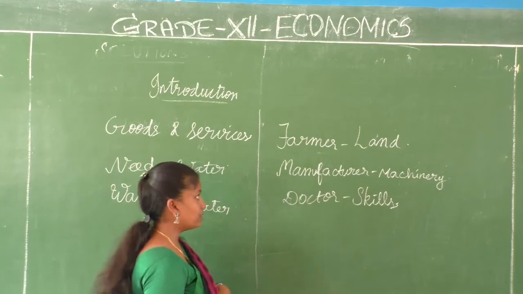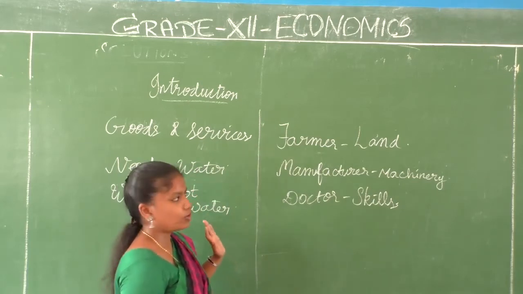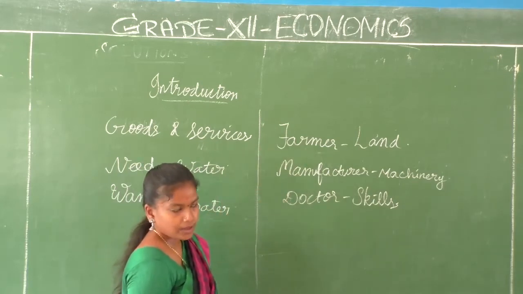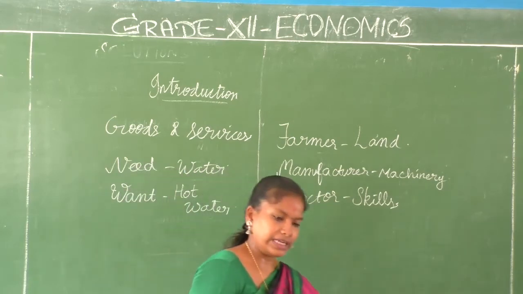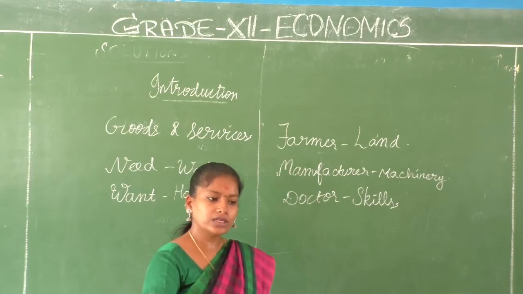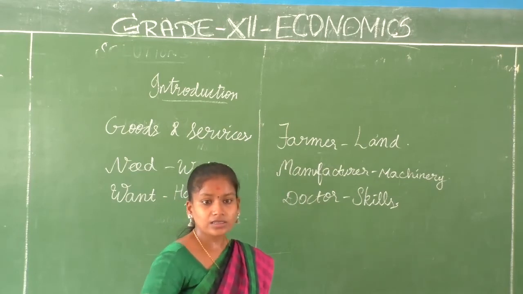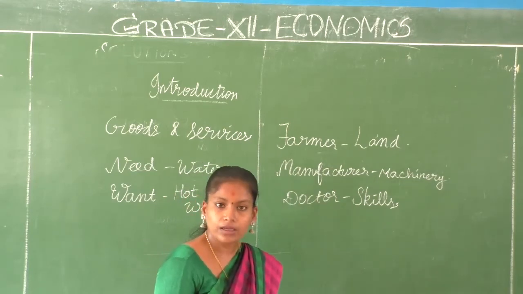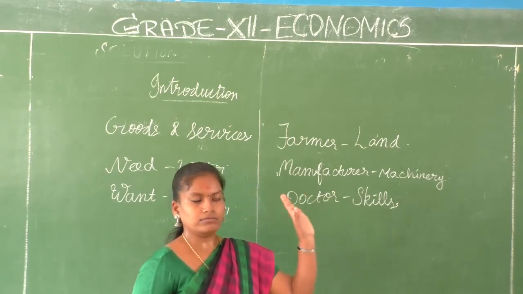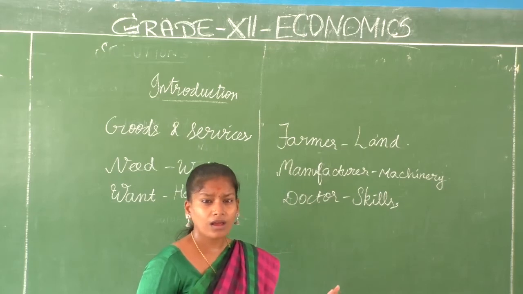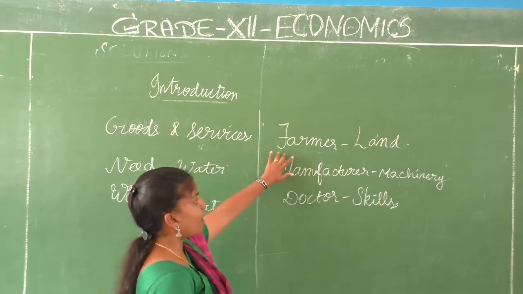Right, fine. A farmer has land. Okay? He produces. What does he do after production? He eats it. Fine. Again, what does he do? He just exchanges it or gets something out of it, some money out of it. Again produces, again consumes, again eats. Is that all? No. Is it enough if a farmer has only land?